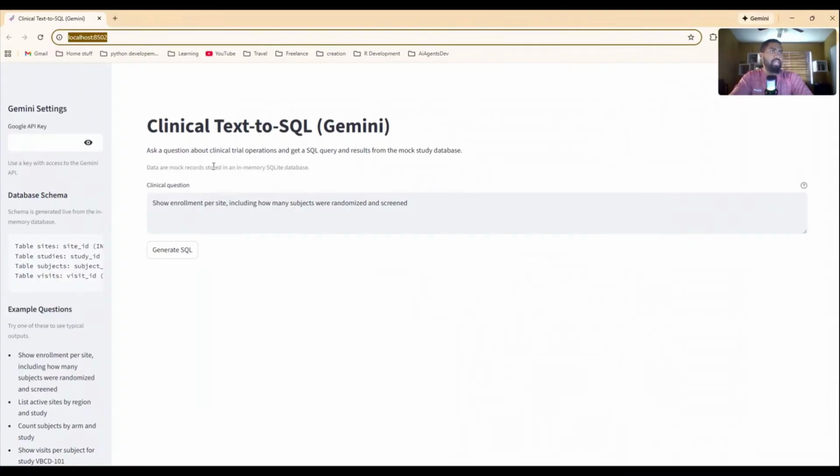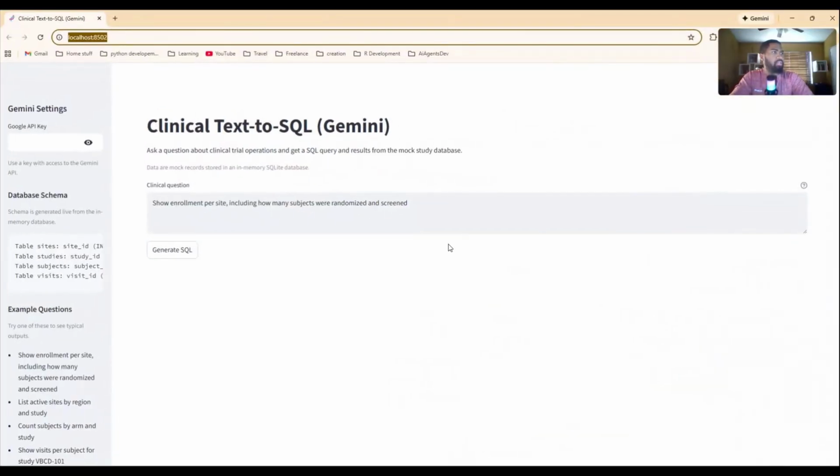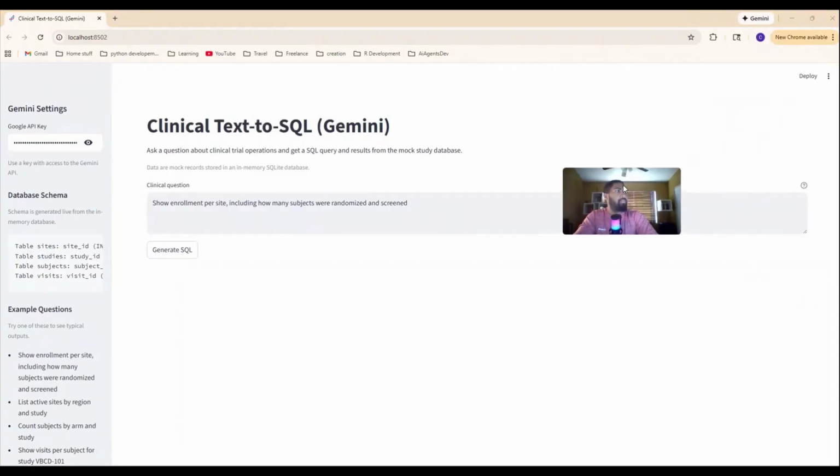Hopefully everyone can see that. We see that it's running on localhost 8502. Again, you're going to want to have a Gemini API key. I don't want you guys to see my API key, so we're going to have that hidden there. And here's the general app.